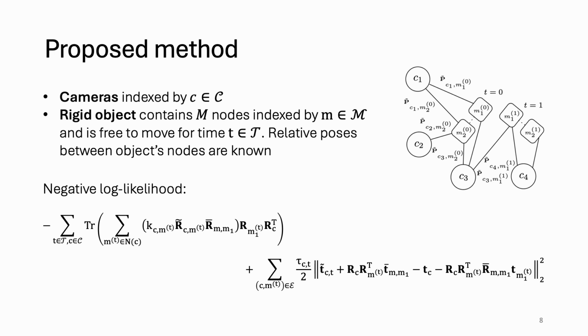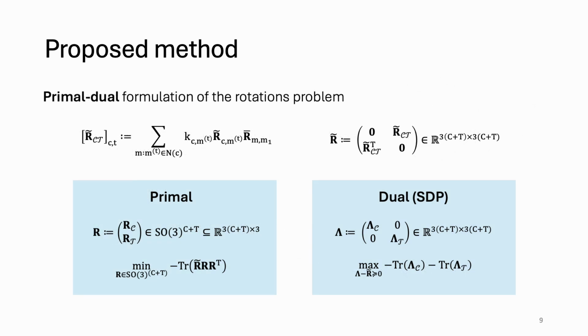Under Gaussian noise in the translations and Langevin noise in the rotations, the negative log-likelihood includes two terms as shown below. Here, we use a well-known approximation whereby we solve the non-convex rotations term on the left first, and then plug the resulting rotations in the least squares problem corresponding to the rightmost term. The problem corresponding to the leftmost term is known as rotation synchronization and admits the primal-dual characterization shown here.